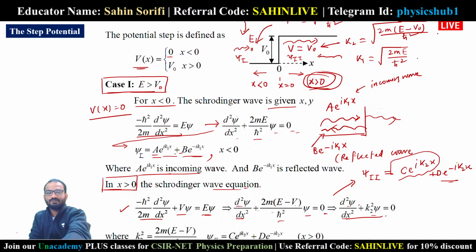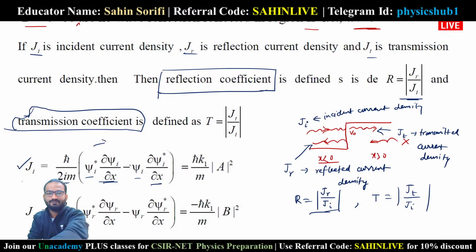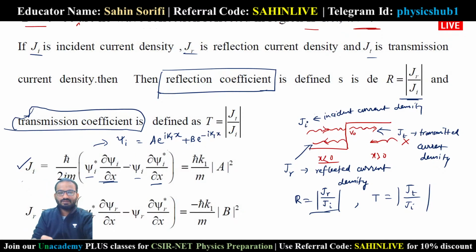Psi 1 equals A e to the power i k1x plus B e to the power minus i k1x. So psi I equals A e to the power i k1x. If you put these values, you will end up getting h bar k1 by m mod A square. And you will get the reflected current density JR equal to h bar by 2im, psi r star del psi r by del x minus psi r del psi r star by del x.